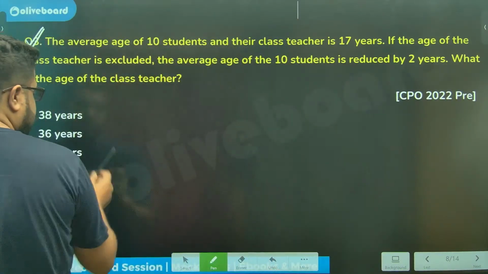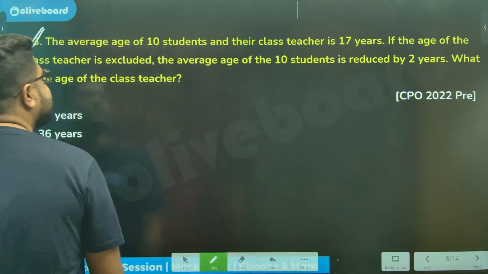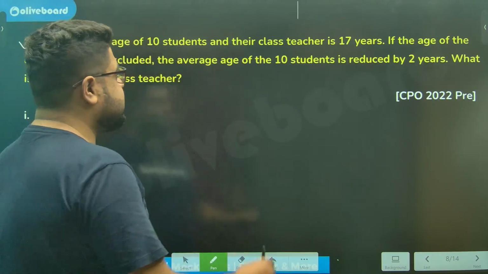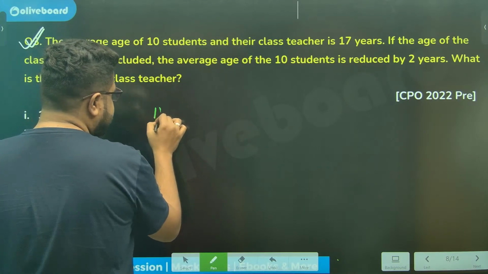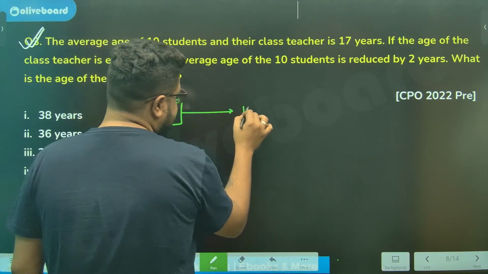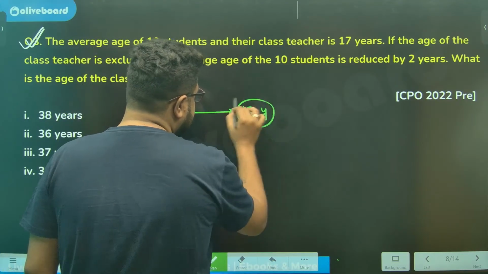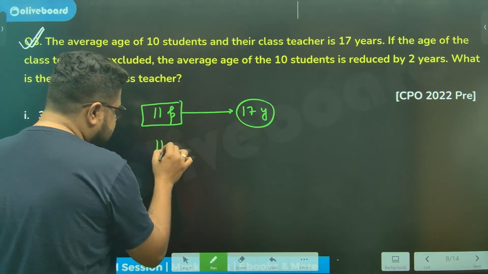Let's see, it's not a very difficult question. So 10 students and their class teacher, meaning a total of 11 persons. The average is 17 years. Age of the teacher is excluded, meaning now there are 10 persons.